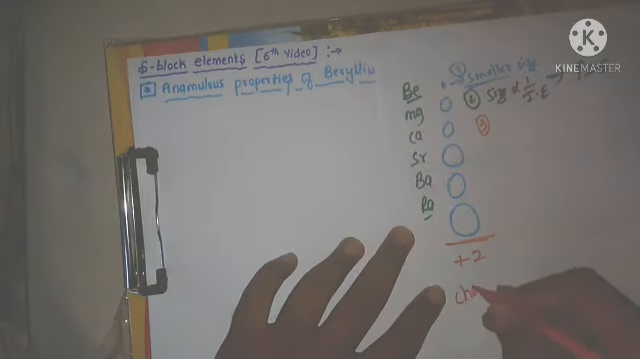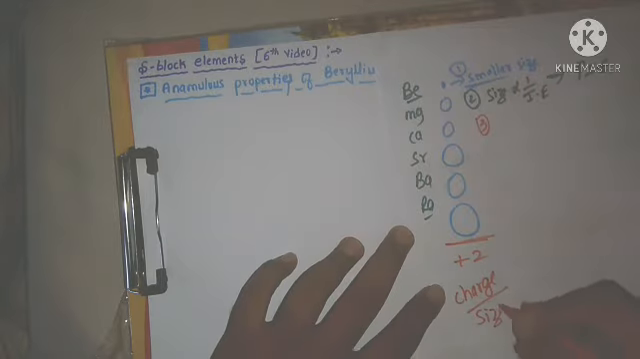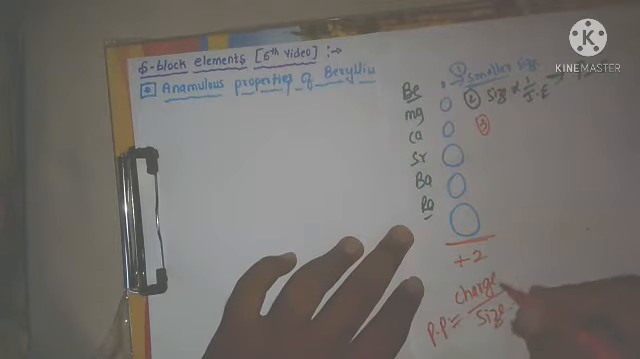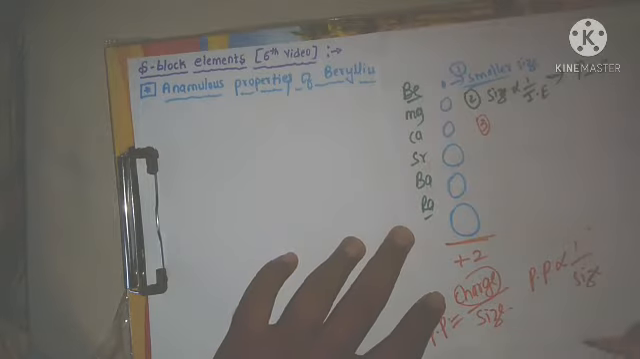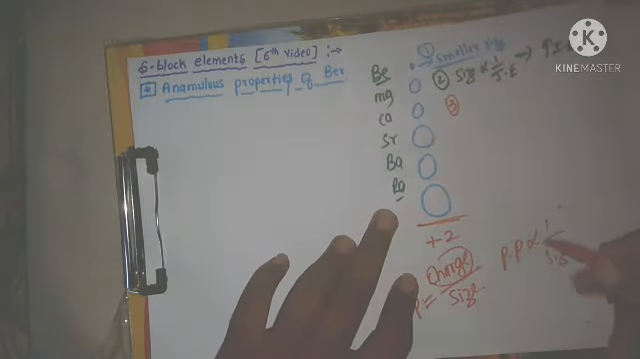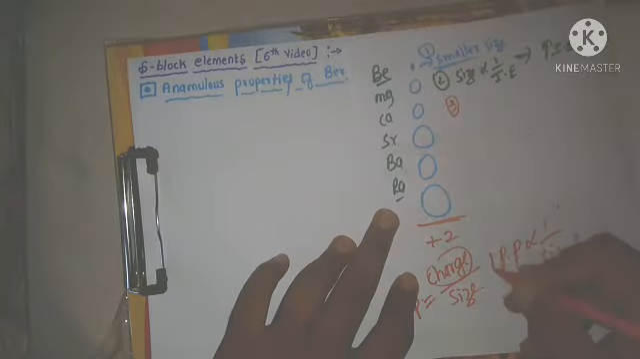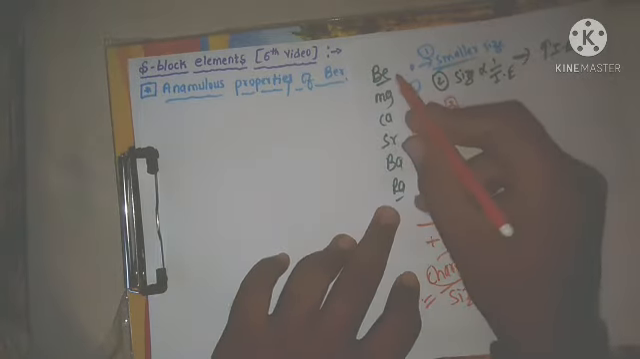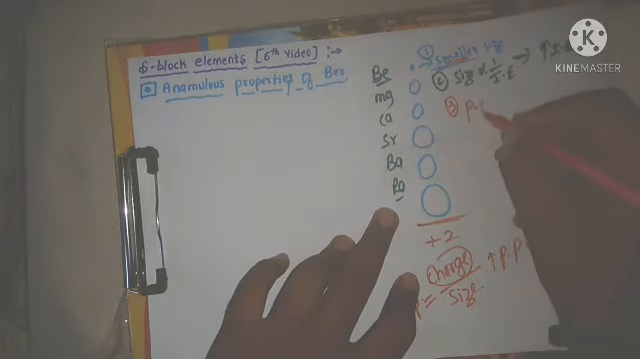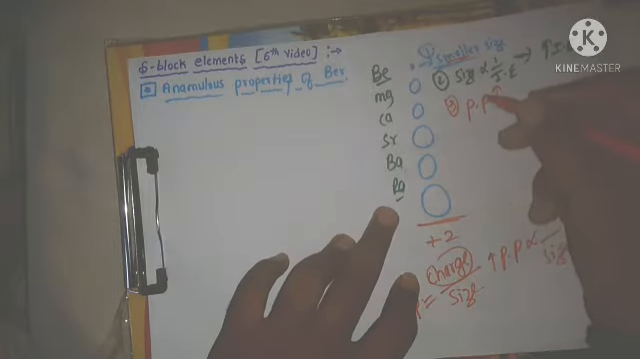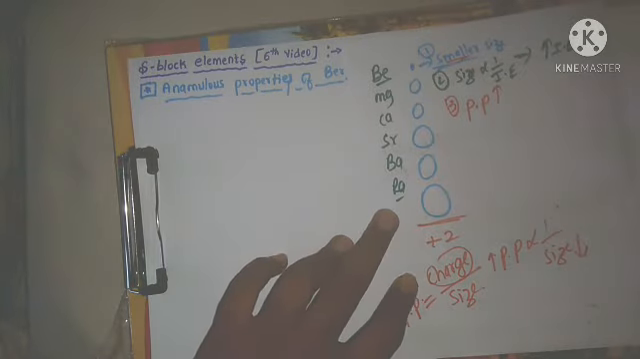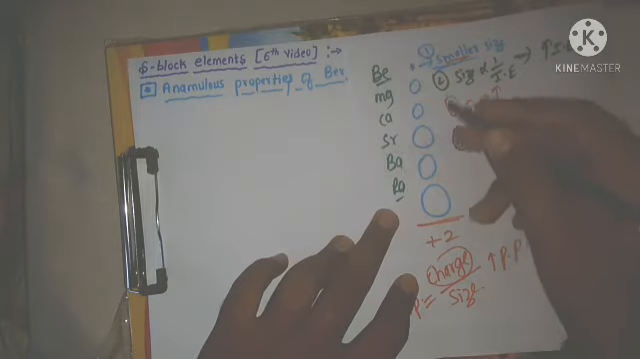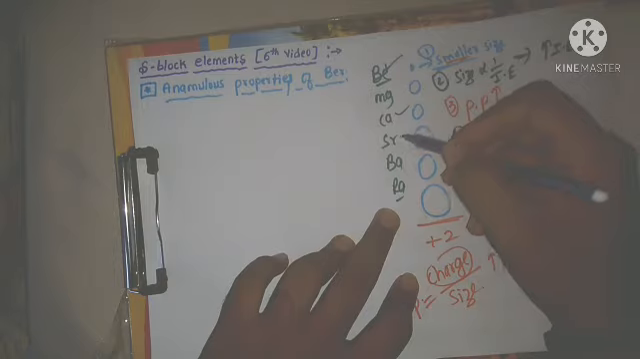Now if you check the charge by size ratio, that is called polarizing power. Polarizing power is equal to charge by size ratio. All are having the same charge, so charge is constant. Polarizing power is inversely proportional to the size. The smaller the size, the higher the polarizing power. Beryllium has a smaller size, so it has very high polarizing power. This is the third reason for showing the anomalous properties.